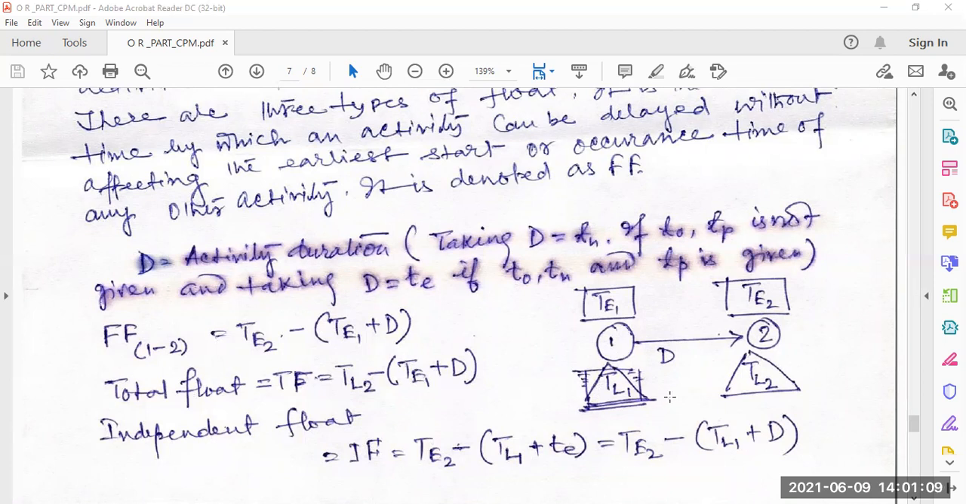The circle means the event, with times TL1, TL2 for events 1 to 2, and T is the estimated time. So these are given, and the activity is given here as D, with events 1 to 2. From here TL1 and TL2 are the latest times, and the expected estimated times are Te1 and Te2. So independent float is equal to Te2 minus TL1 plus D. So this is the formula to find this.